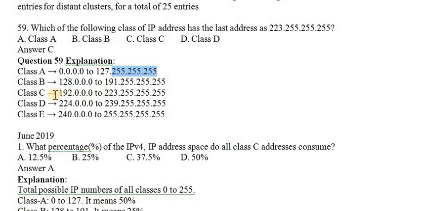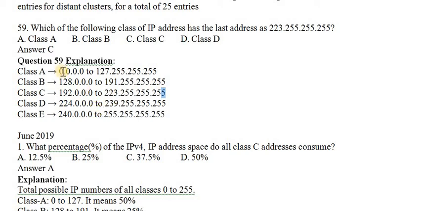Okay, so like that, 192 to 223 is totally 32, 224 to 239 is totally 16, another 16 is here. 16 plus 16 plus 32 plus 64 plus 128, totally 256 numbers. So that is the division here. For that we have these classes. Usually class A, B, C belong to commercial use, which means any commercial IP address from this range, and class D is meant for multicasting, class E for research and development.